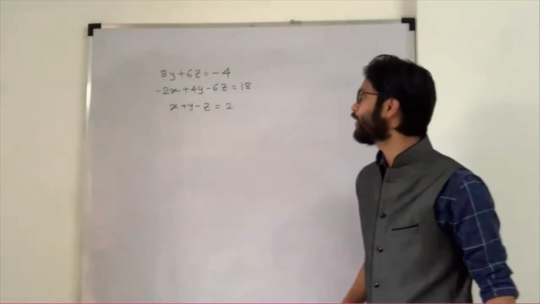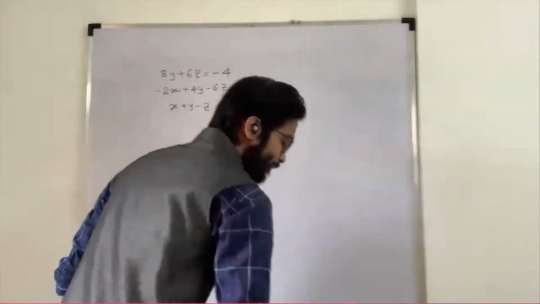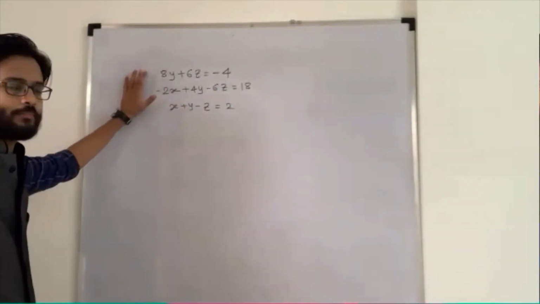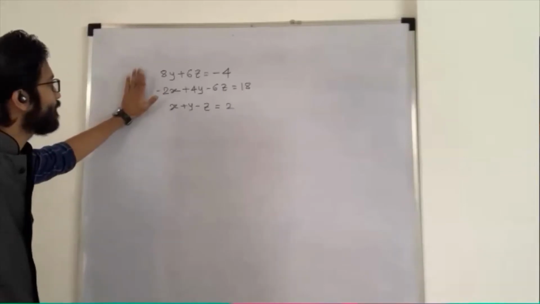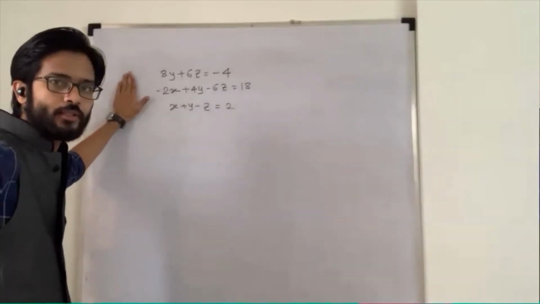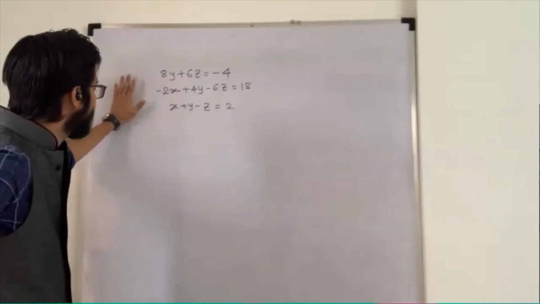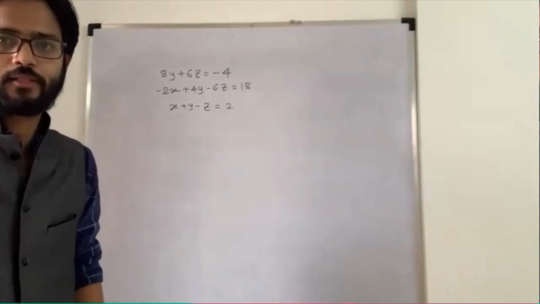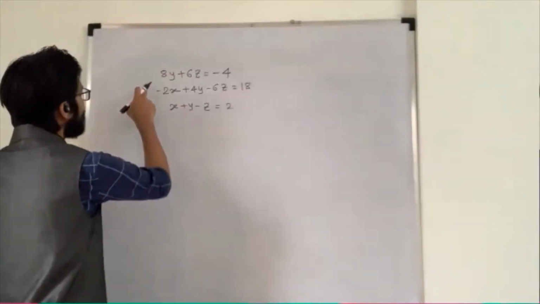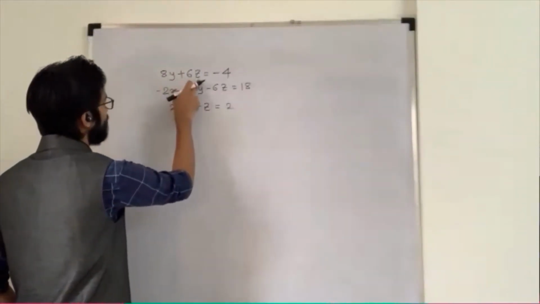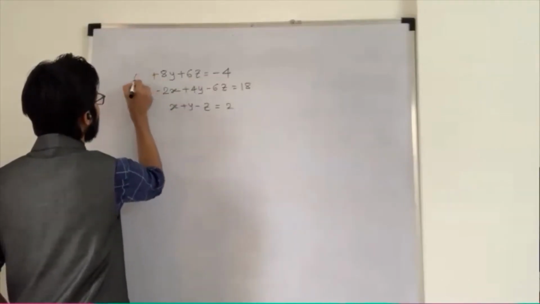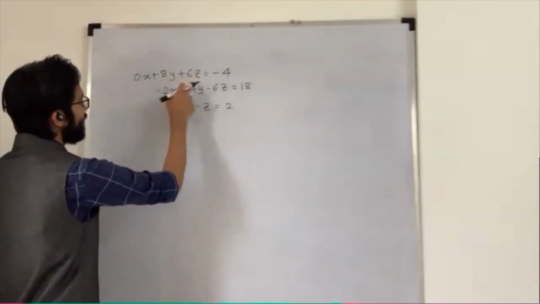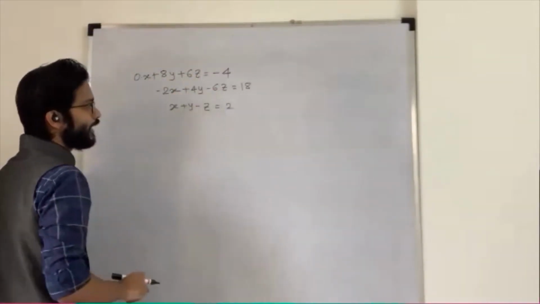So what we are going to do here, firstly, we write it down in matrix form. So this is nothing but my linear system. How many variables are there in that particular system? Three: x, y, z. Even in the first equation we have y and z, so if I want to write x here, I can write 0 into x. So here x, y, z, here x, y, z, here x, y, z. So we have three variables.